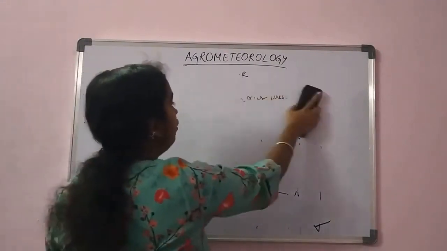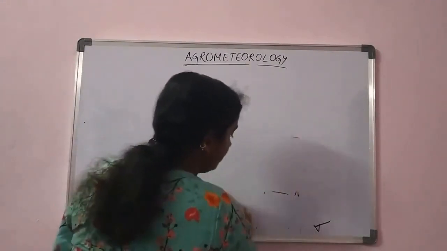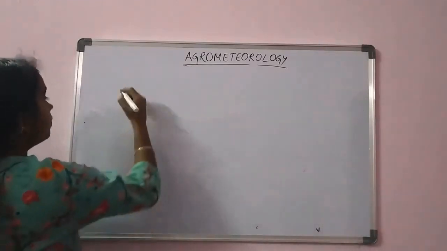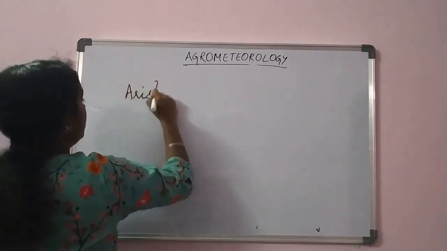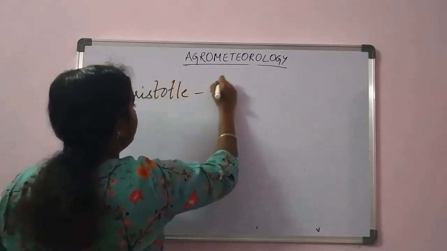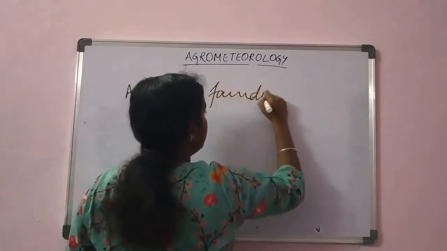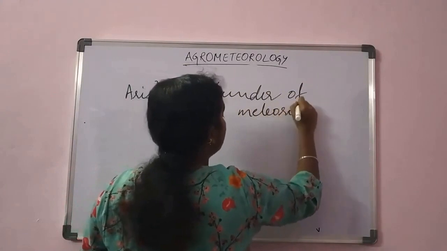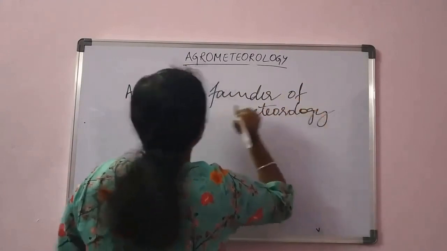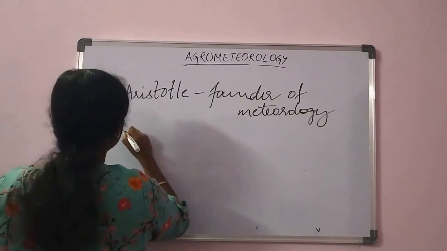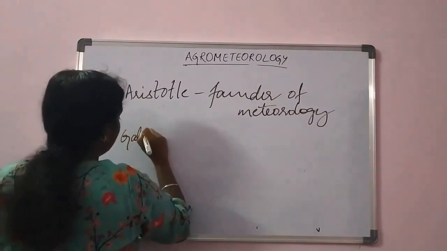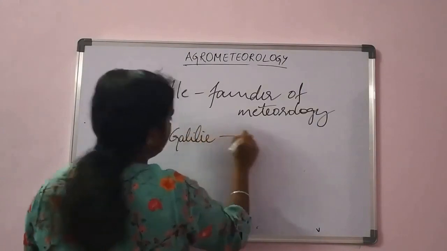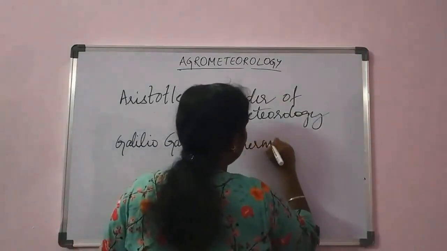Aristotle is the founder of meteorology, and Galileo Galilei invented the thermoscope.